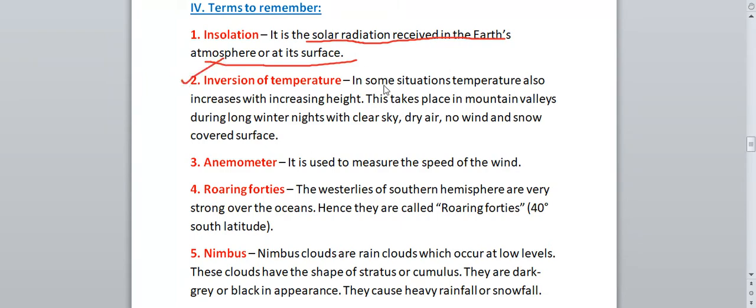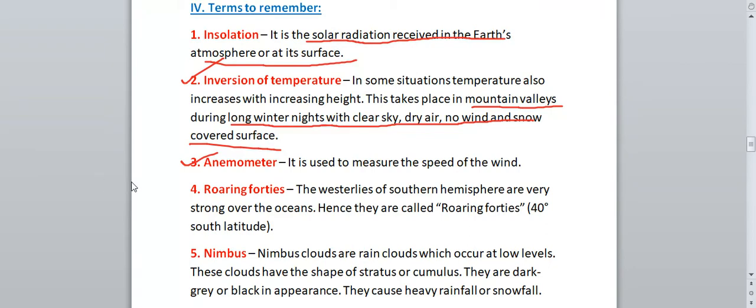Inversion of temperature. What is inversion of temperature? In some situations, temperature also increases with increasing height. When the height increases, temperature will also increase in some situations. This takes place in mountain valleys during long winter nights with clear sky, dry air, no winds and snow-covered areas. So when can it occur? It can take place in mountain valleys, during winter night with clear sky, dry air, no wind and snow-covered surface. That time inversion of temperature can take place. When the height increases, temperature also increases. That is called inversion of temperature.